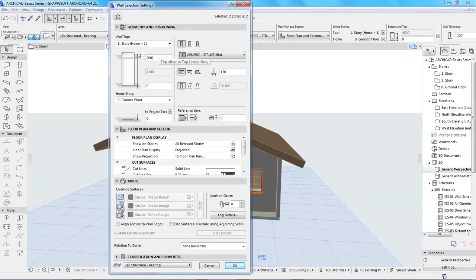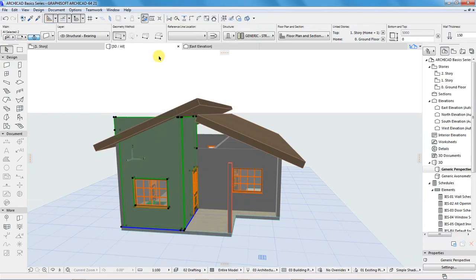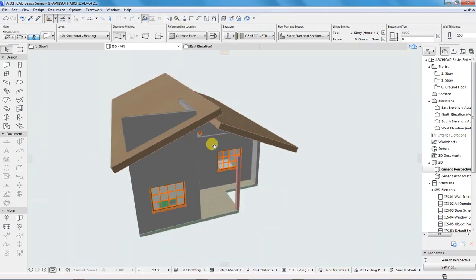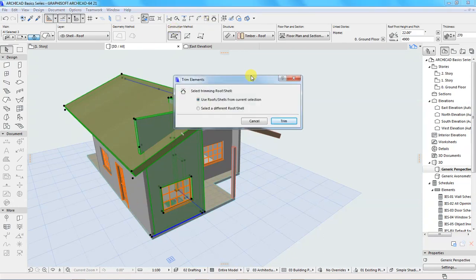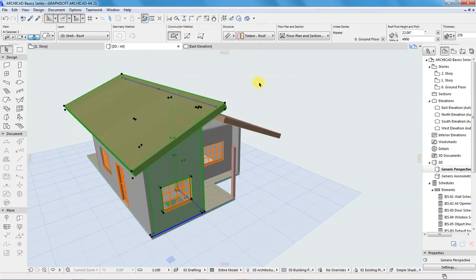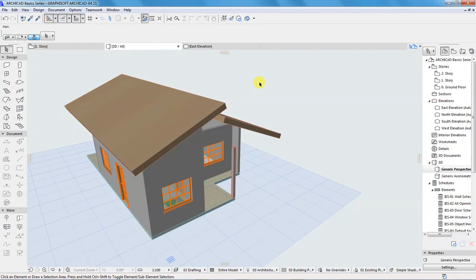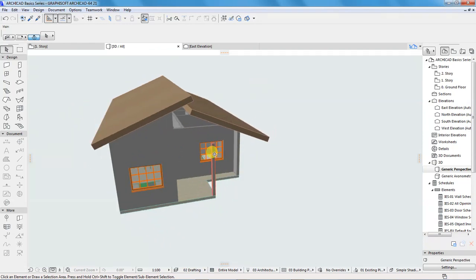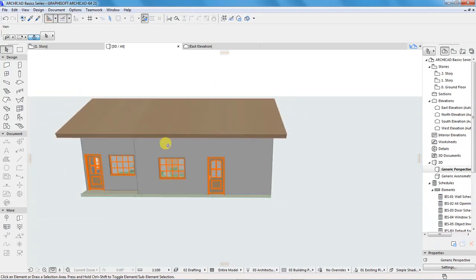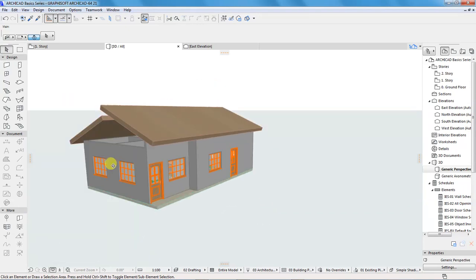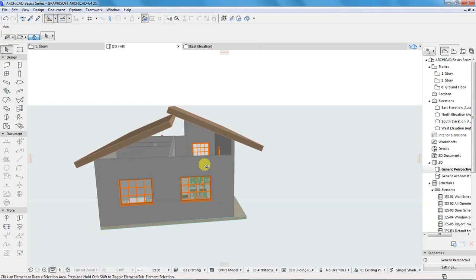Add 200, and then let me see what it looks like. Yeah, then I can go back here and select the roof, then up here trim, and that looks very good. So this face is done.